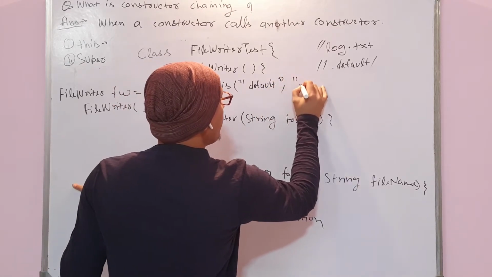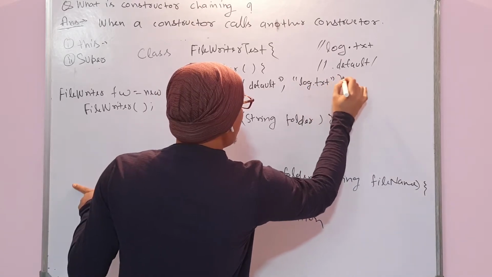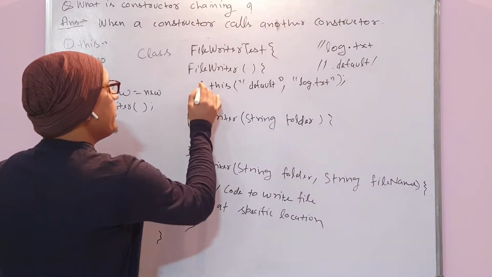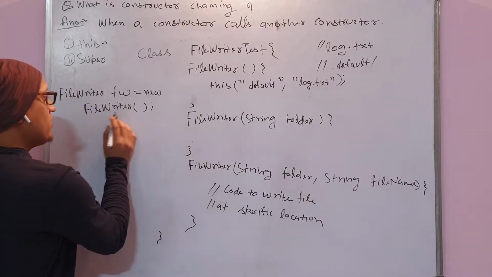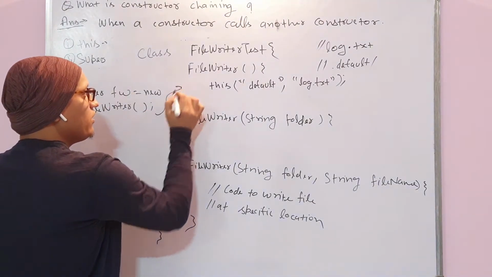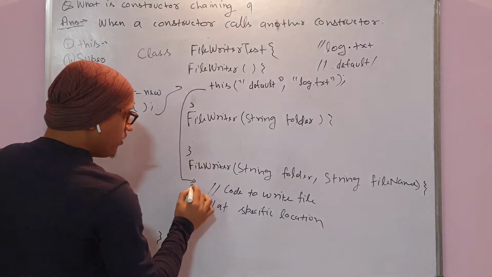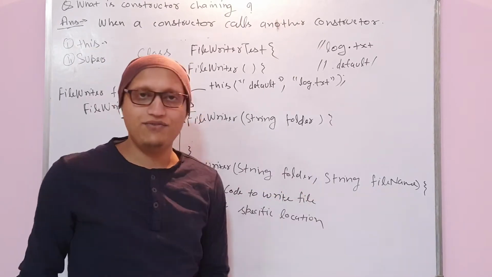And what file name are you going to give? This is the hard coded value because you are going to pass the default thing. What will happen? You have created an object, and with this syntax you have called a default constructor. Here you have called, and automatically this constructor will call another constructor which will accept folder and file name.